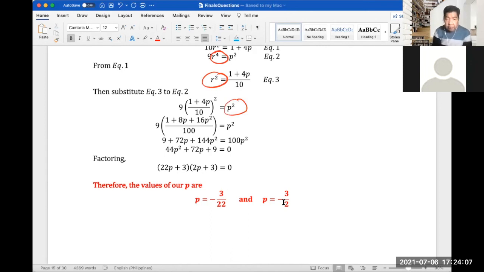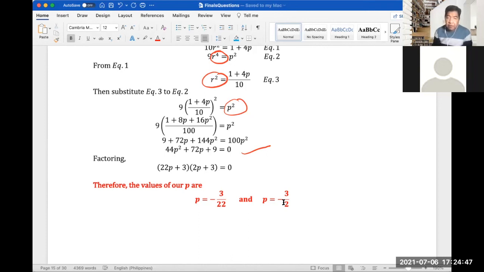Expanding, of course, 1 plus 4p squared, we have 1 plus 8p plus 16p squared over 100. And then distributing 9, and of course, multiplying 100 to the right hand side, we have 9 plus 72p plus 144p squared equals 100p squared. This would now be equivalent to 44p squared plus 72p plus 9 equals 0. If we simplify this by factoring, we have 22p plus 3, quantity 2p plus 3 equals 0.